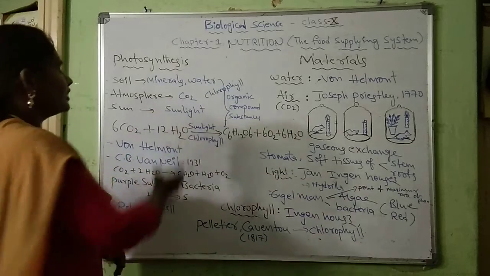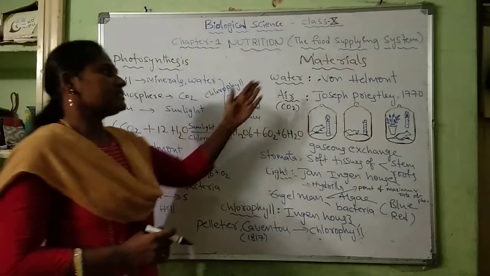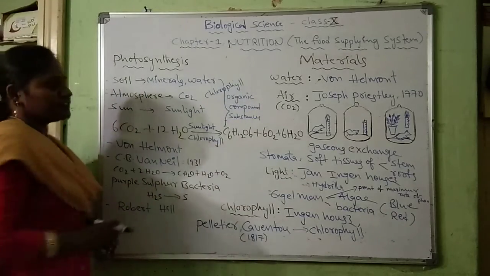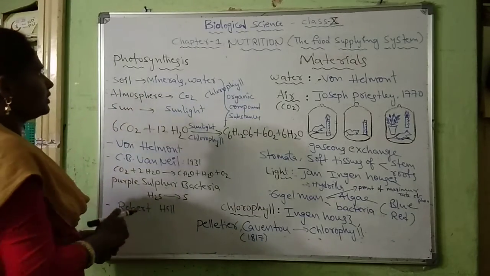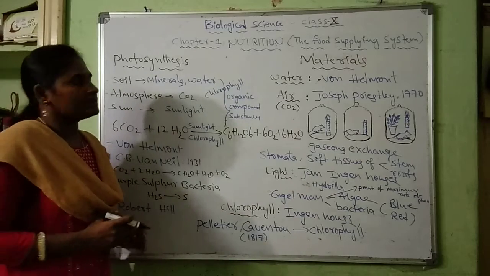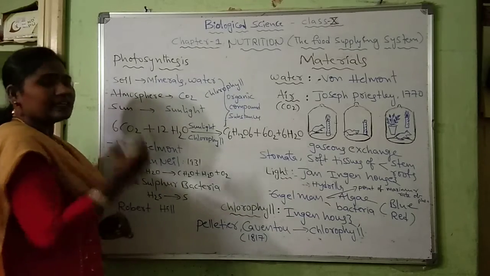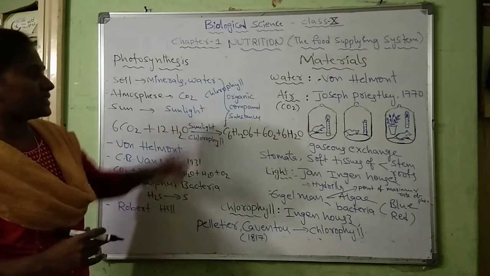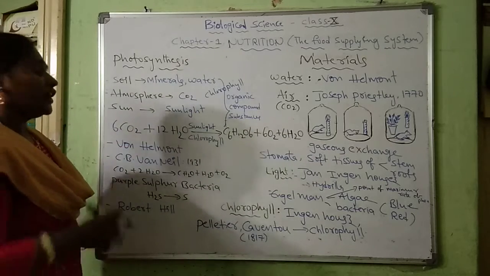We will discuss photosynthesis and the materials essential for photosynthesis. So, what is the definition of photosynthesis? Photosynthesis is a process by which the green colored plants having chlorophyll build up the organic compound substances by using